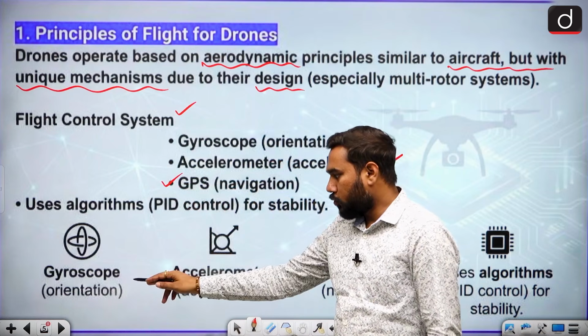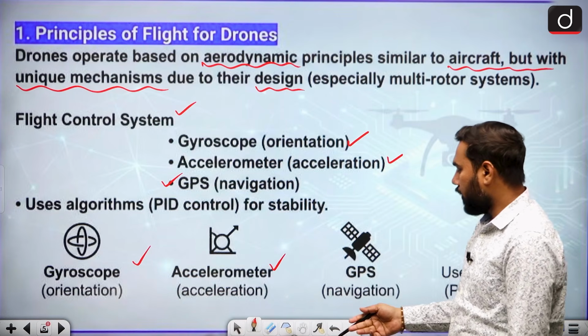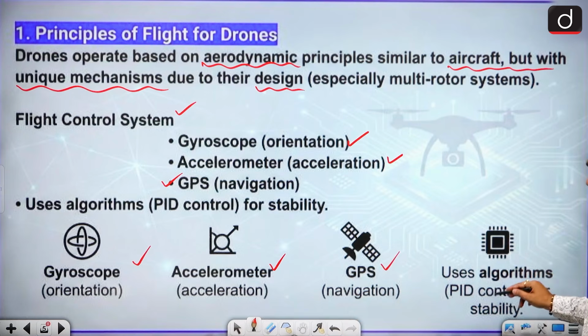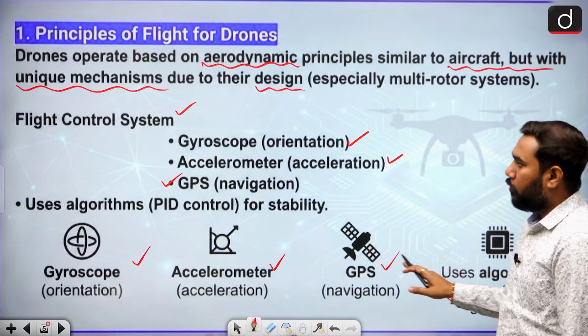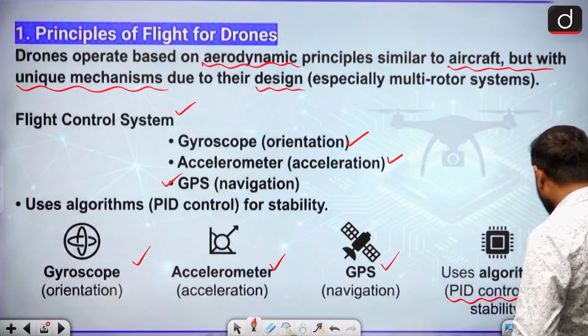So gyroscope for orientation, accelerometer for motion and movement, GPS for navigation, and it can also use algorithms such as PID. So algorithm-based work can also be there, which can help in better mechanism and better control over it.